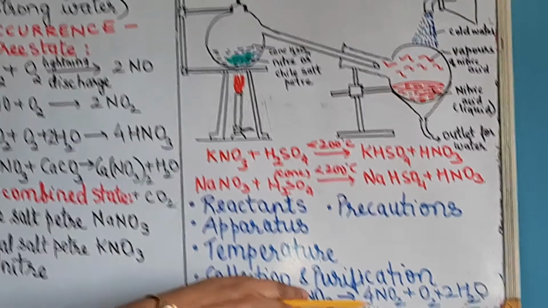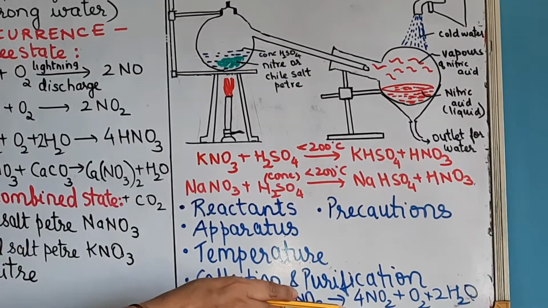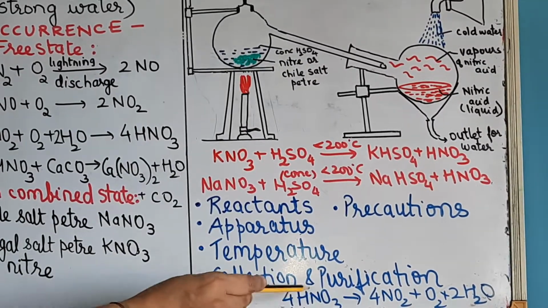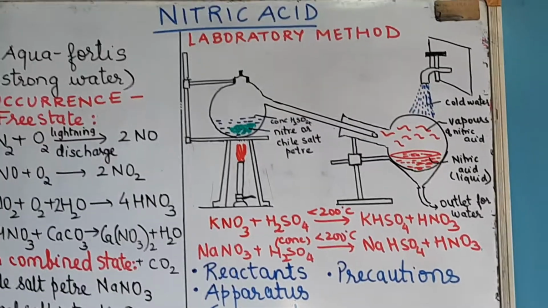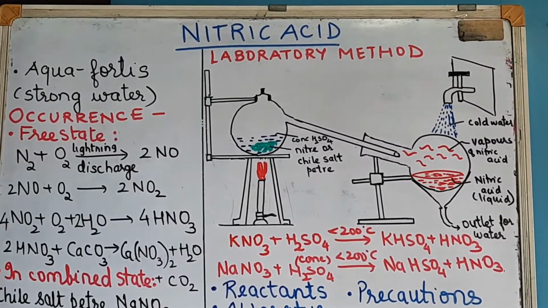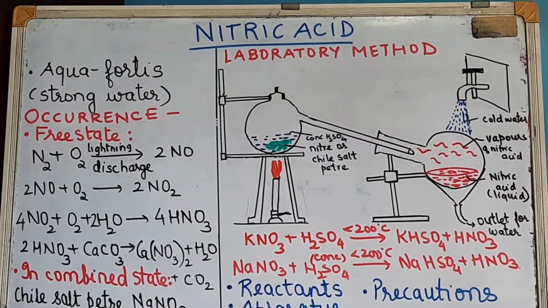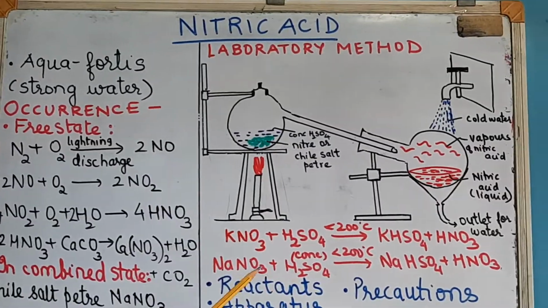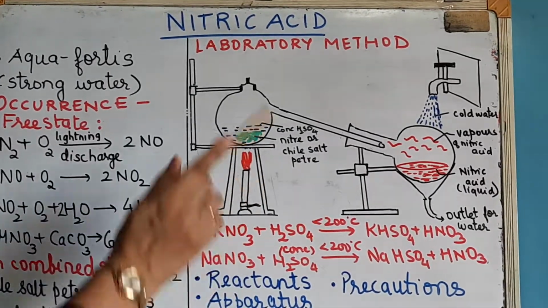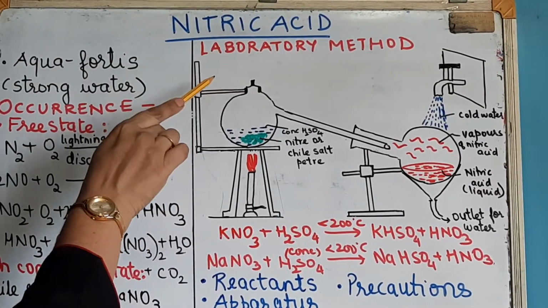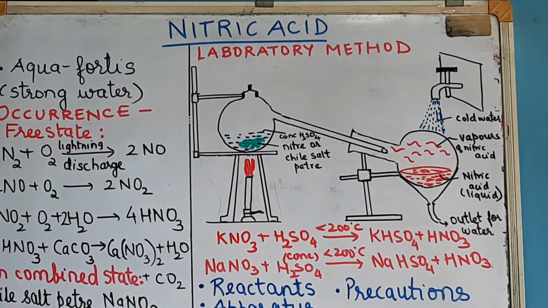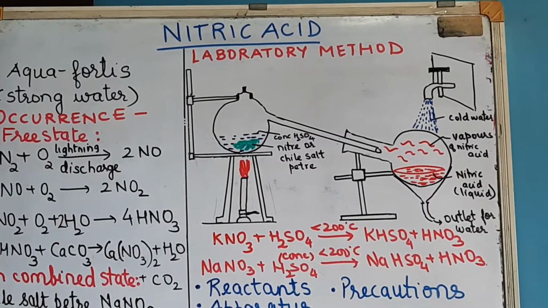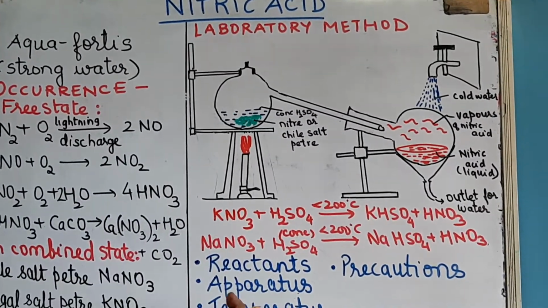Now do you know what is the color of nitrogen dioxide? Yes, very good. It is reddish brown in color. So this reddish brown nitrogen dioxide remains dissolved in the nitric acid, thereby imparting it a yellowish brown tinge. So pure nitric acid is actually colorless, but the nitric acid which we prepare by the laboratory method has a yellowish brown tinge to it. Now your next question is, how are we going to remove that yellowish brown tinge? How do we purify it?